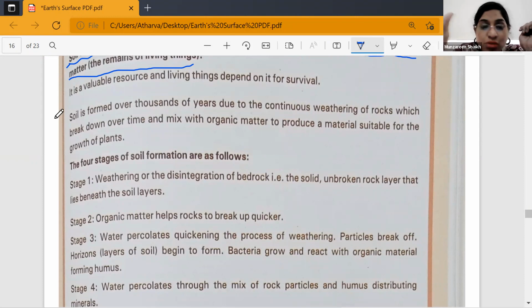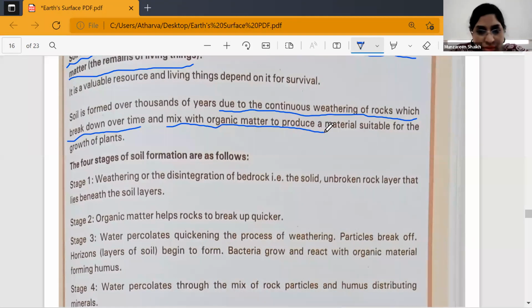And this soil is helpful for what? For the growth of plants, isn't it? Whenever you're planting a tree, what do you require? Basic thing. Soil. Ma'am, soil, water. Yes. Sunlight. So please underline this. Due to continuous weathering of rocks, which break down over the time. So because of weathering, the rock gets broken down, and then this rock mixes with the organic matter. Please underline the whole thing. It mixes with the organic matter to produce a material which is suitable for the growth of the plants.